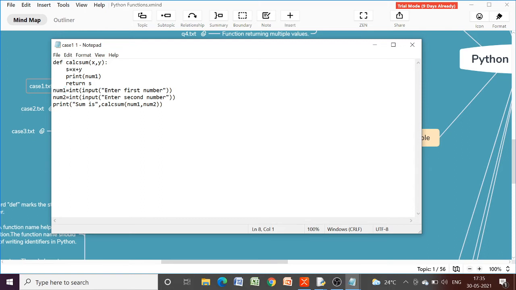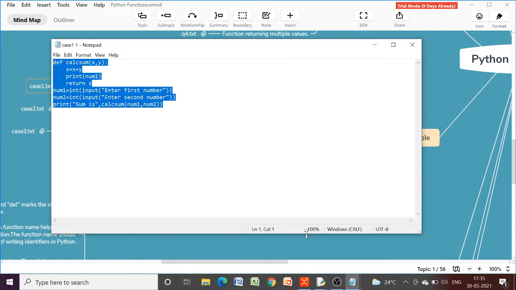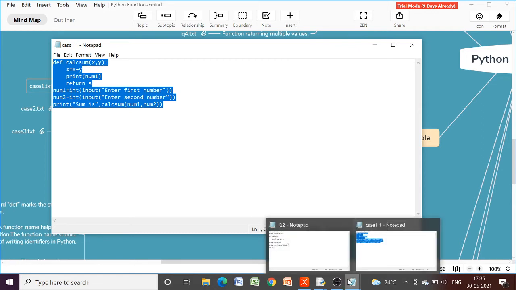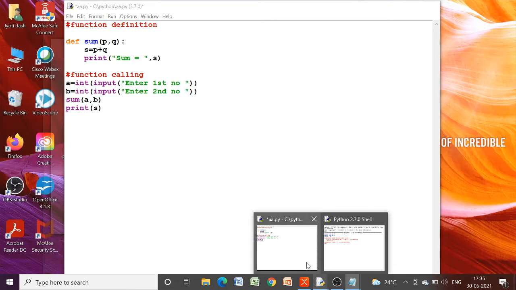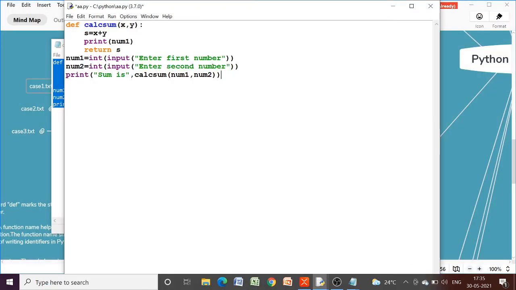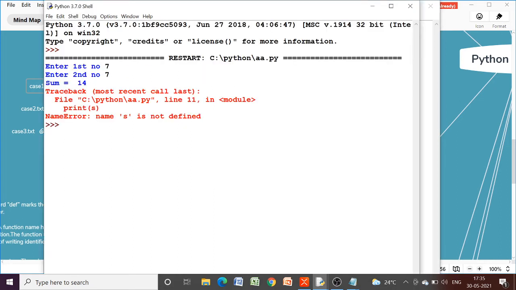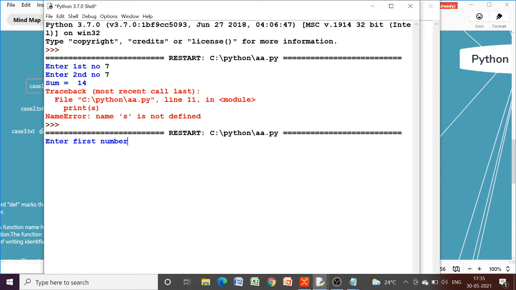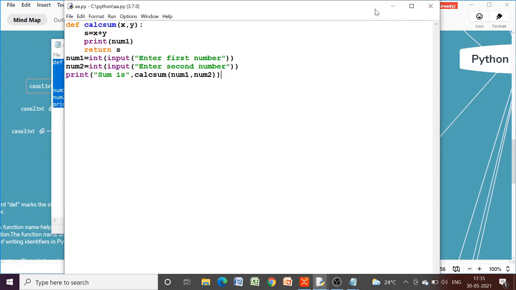So let us try to execute this one. It is very simple, it is not going to give us any error. So when we execute this one, num1 I enter, so here s7 is being accessed, okay. So this is the first case, when the variable is in global scope but not in local scope.